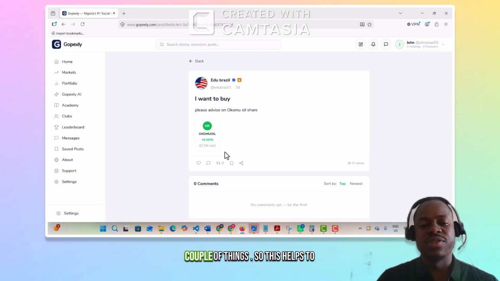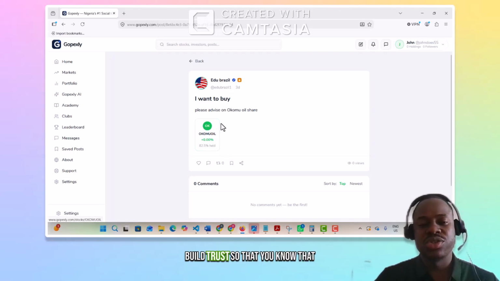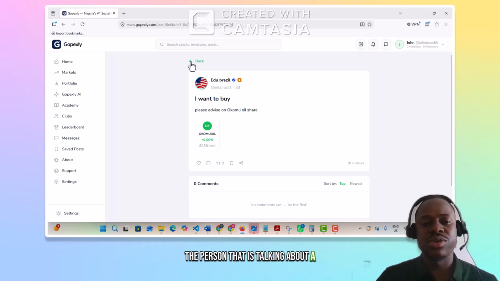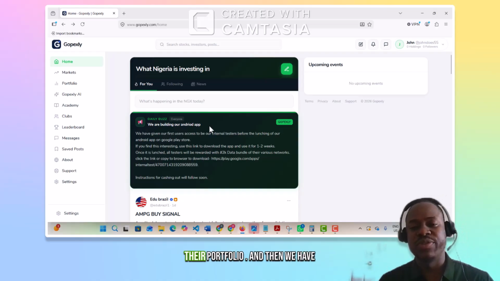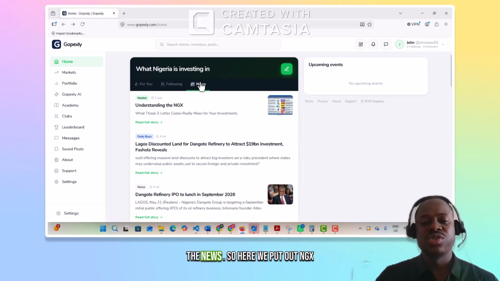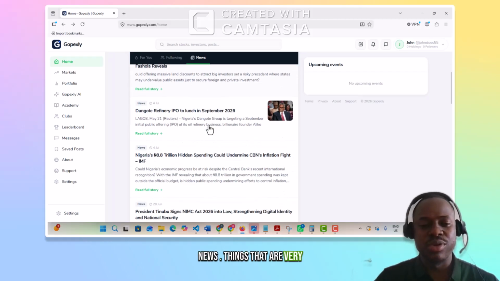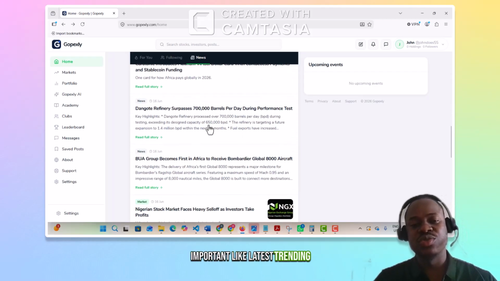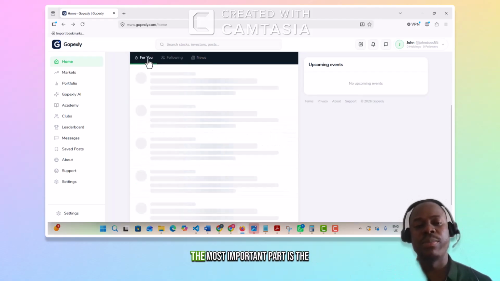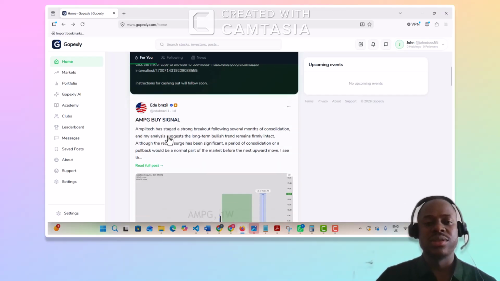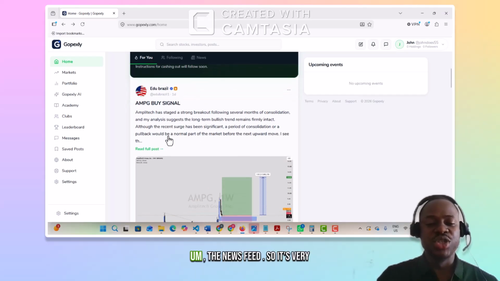And I'm going to show you a couple of things. So this helps to build trust so that you know that the person that is talking about a particular stock is holding it in their portfolio. And then we have the news. So here we put out NGX news, things that are very important, like latest trending news. We put them out here. But the most important part is the news feed.